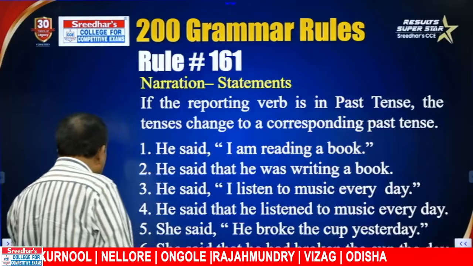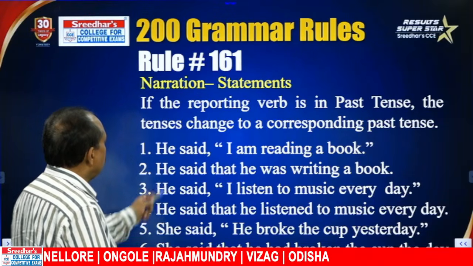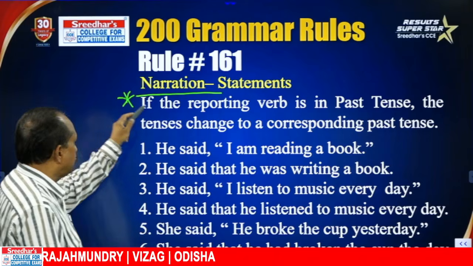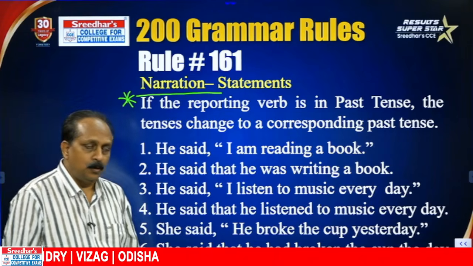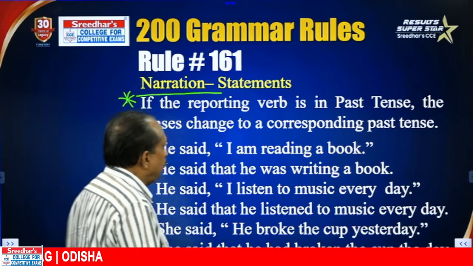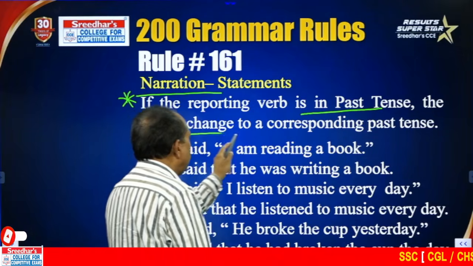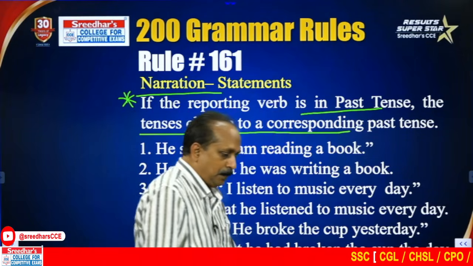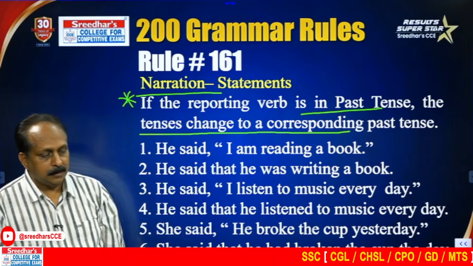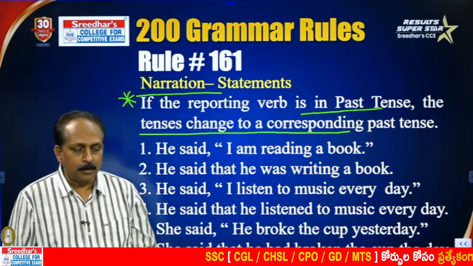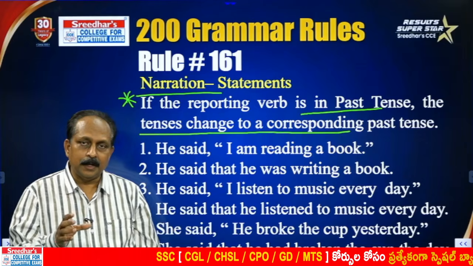Rule number 161, statements. This is the actual rule that goes with this topic. What is this rule? If the reporting verb is in past tense, the tenses change to a corresponding past tense. How do they change? In offline classes, online classes, regular classes, we give a table. Here it is not possible. I'll tell in a nutshell.